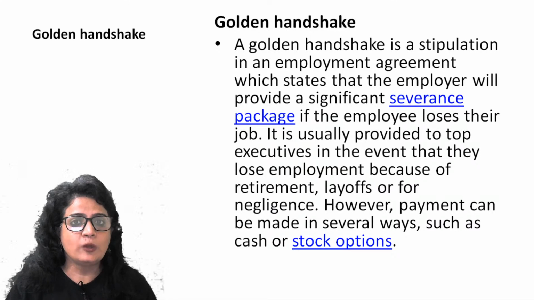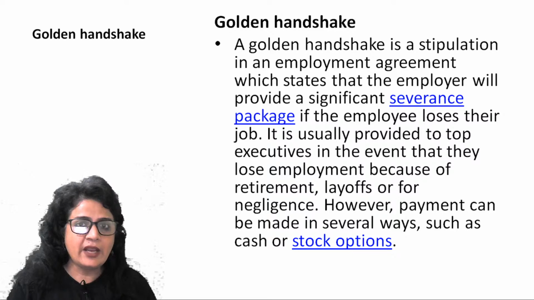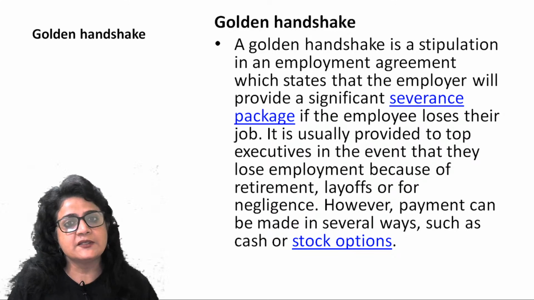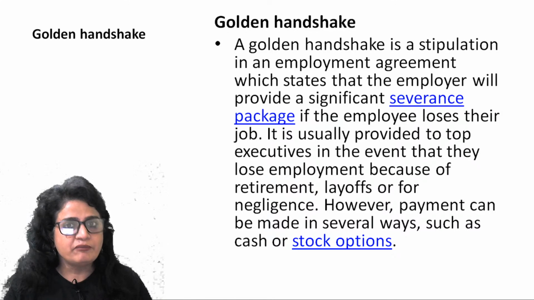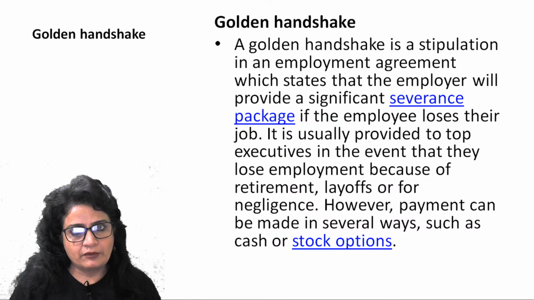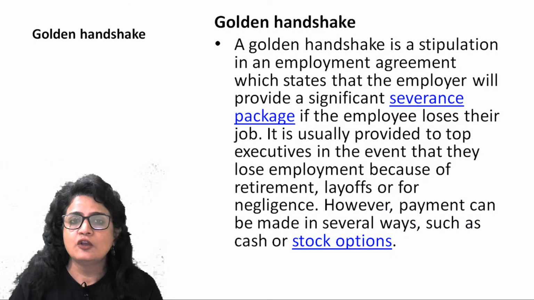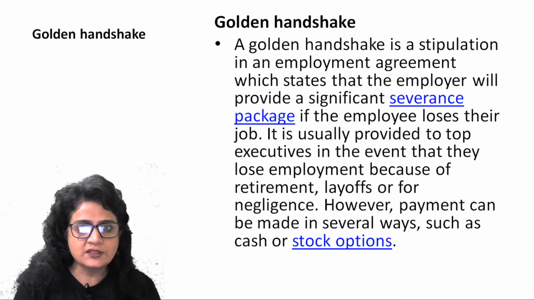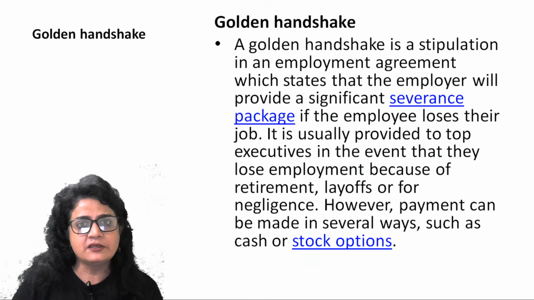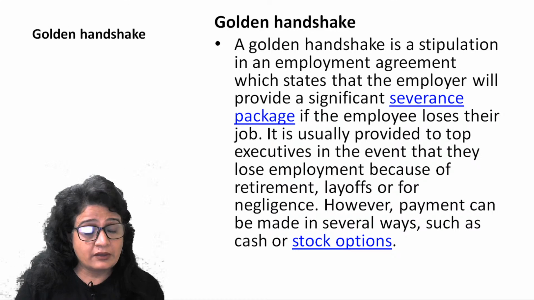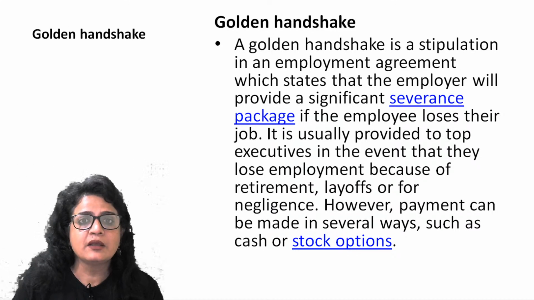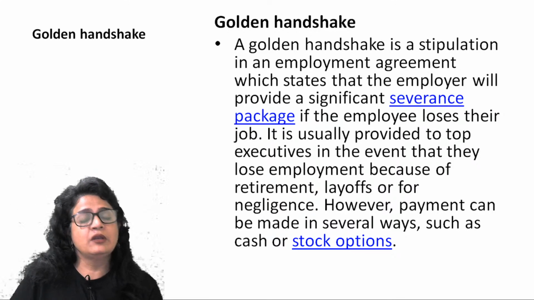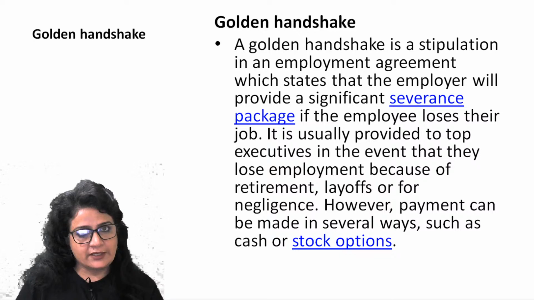So he's given a golden handshake, right? He's given a handshake, that means he's given a kind of goodbye, but golden because he's supplied with enough money to survive his livelihood. So that is what a golden handshake is. At the time of retirement, just before retirement, if a person still has 4-5 years left and the company recognizes that the person is no longer needed, then the company can give him a golden handshake. A lot of government employees are also given golden handshakes by government organizations.